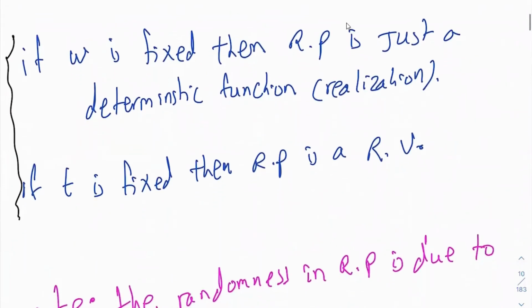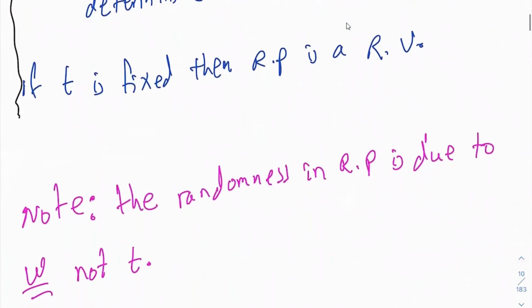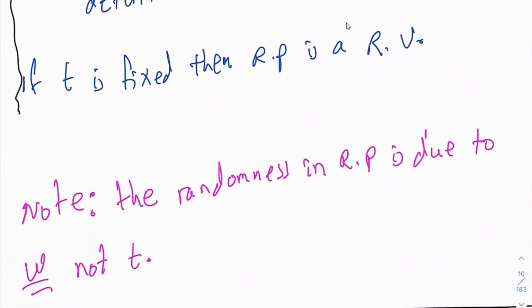So that's a nice definition I have here. If omega is fixed, the random process is just a deterministic function, a realization. And if t is fixed, the random process is a random variable, right? So note the randomness in a random process is due to omega, not t. So it's due to an element of the sample space, okay?